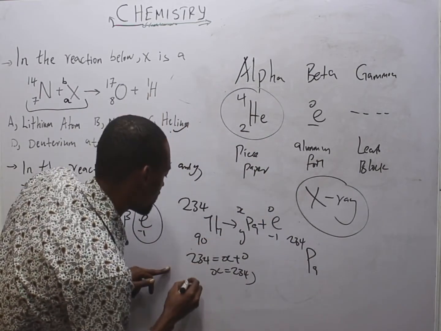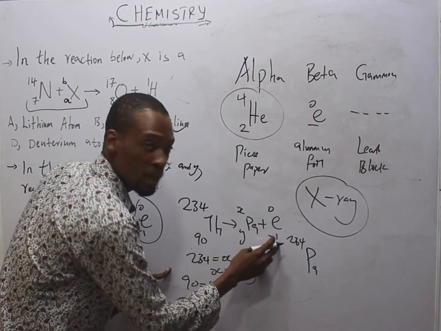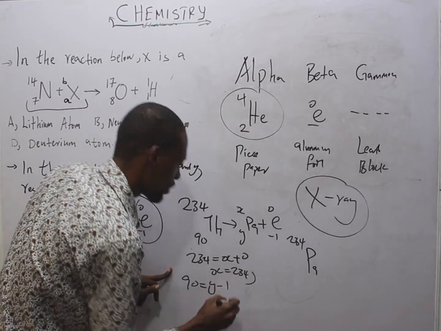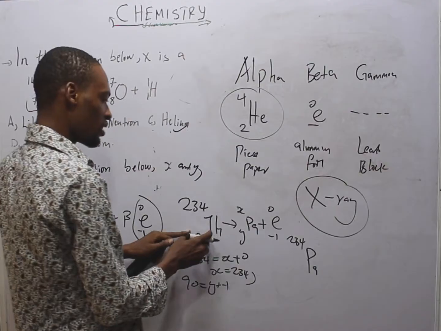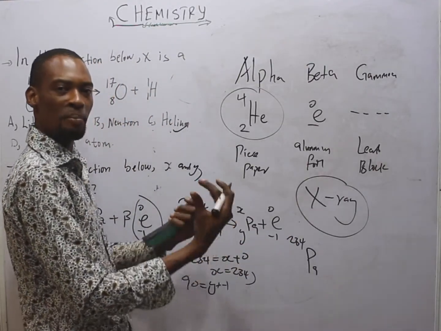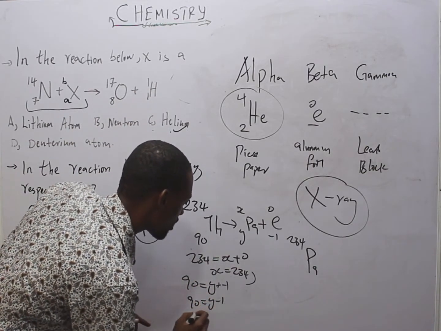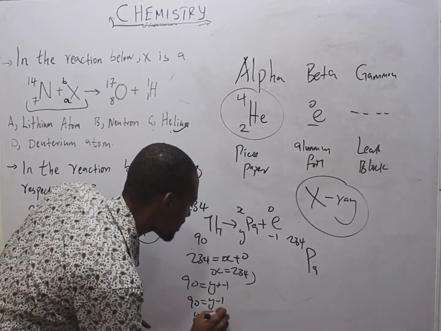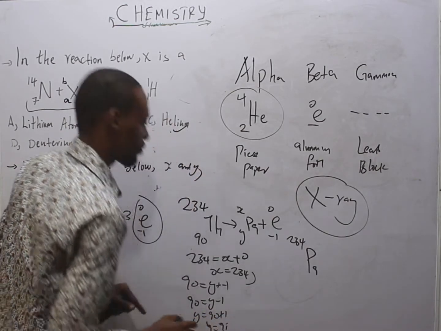For the bottom numbers, 90 should be equal to Y plus minus 1, because this should be equal to this plus this, and Y plus minus 1 is Y minus 1. So 90 is equal to Y minus 1. Y is equal to 90 plus 1. Y is equal to 91.